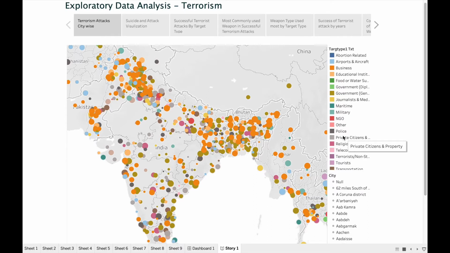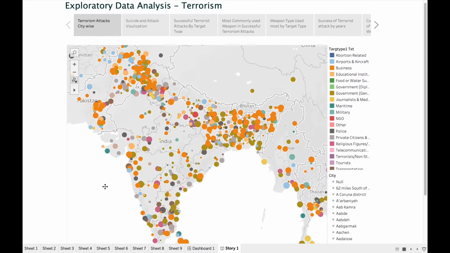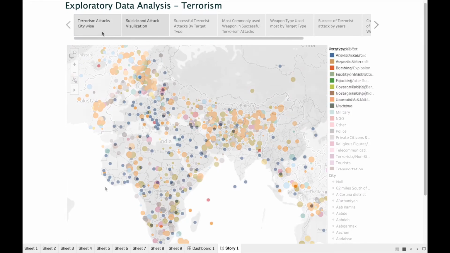This map shows world terrorism attacks by target type like abortion related, business, food or water, government, military, NGO, police, etc. So let us consider India. In India, on the north side and south side, more attacks have occurred, and also we can see that a large amount of attacks is on businesses and private citizens and property.